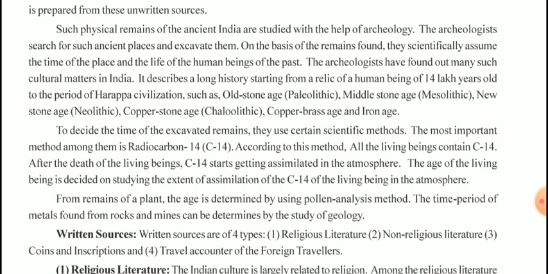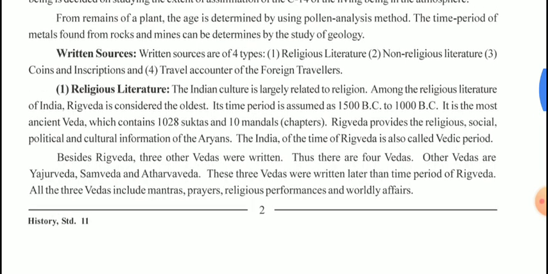The age of the living being is decided by studying the extent of assimilation of the C14 in the atmosphere. So, if they want to know from which exact time duration a particular village, area, or excavated site belongs to, it can be judged by the radiocarbon method, because C14 gets assimilated in the atmosphere after death.